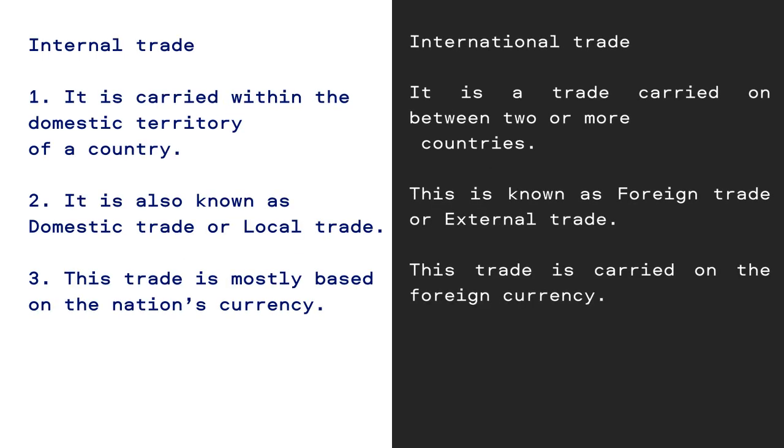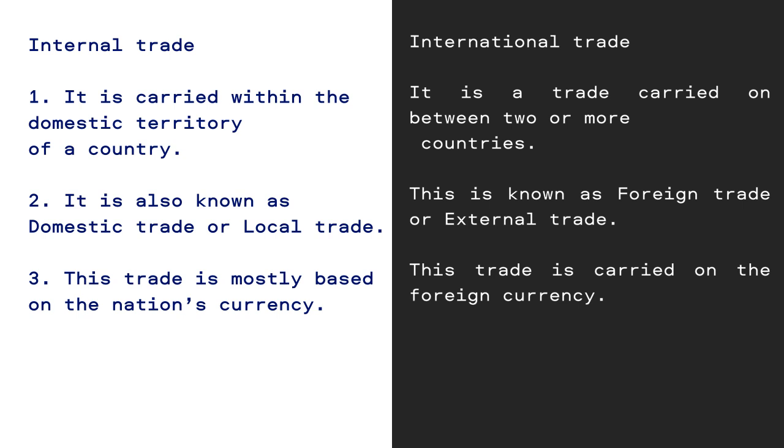Internal trade and international trade. Internal trade. Point number 1. It is carried within the domestic territory of a country. International trade. It is trade carried on between two or more countries. Point number 2. It is also known as domestic trade or local trade. This is known as foreign trade or external trade.